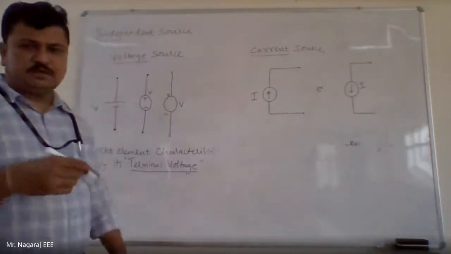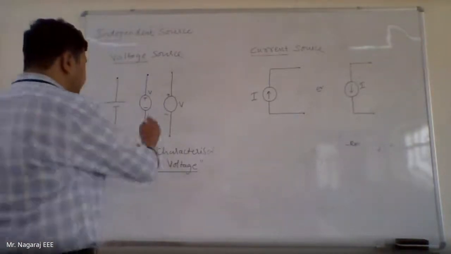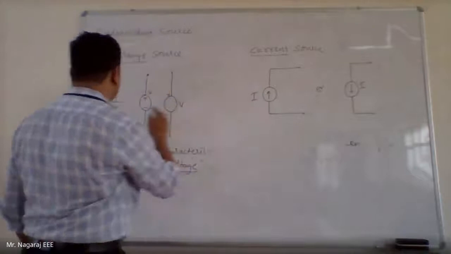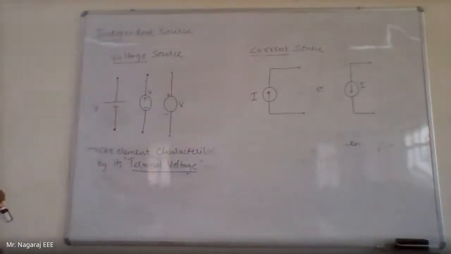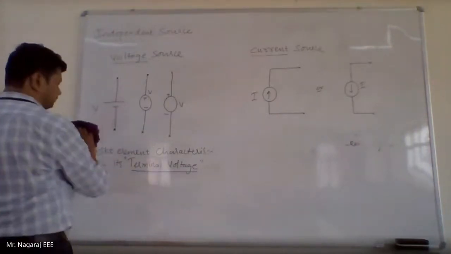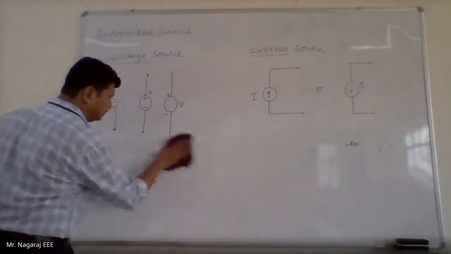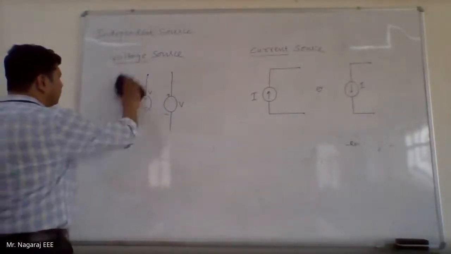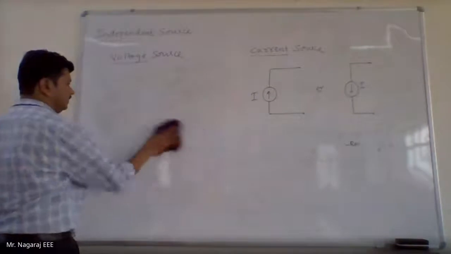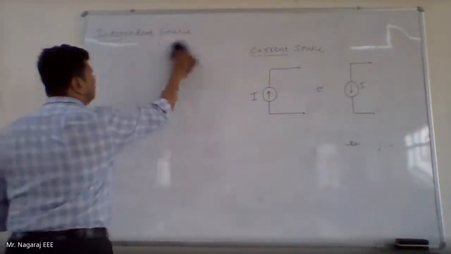For dependent sources, we have another kind of representation. If the sources are represented with a circle or this battery connection terminal, those are independent sources. So next are dependent sources. There are four kinds of dependent sources depending upon the control parameter.